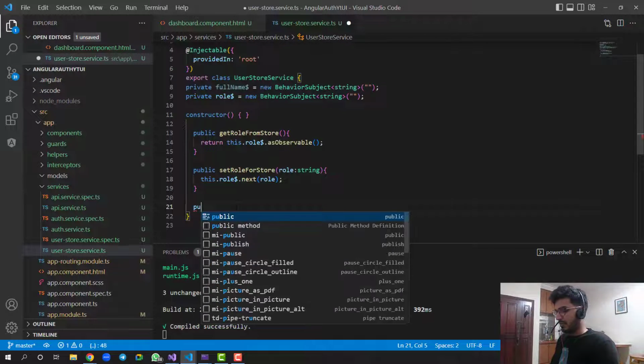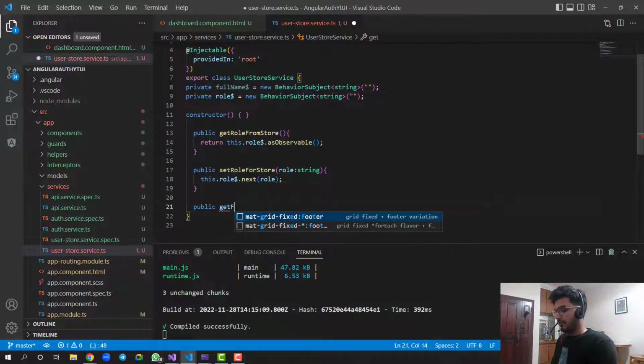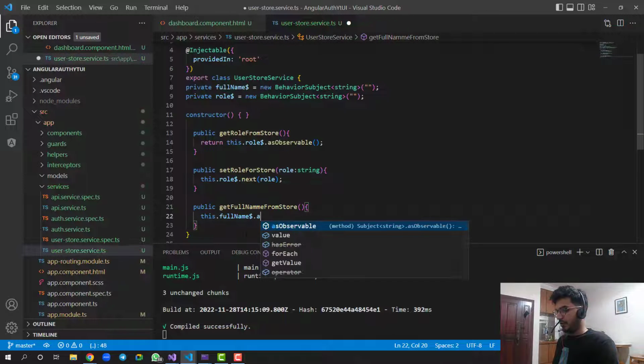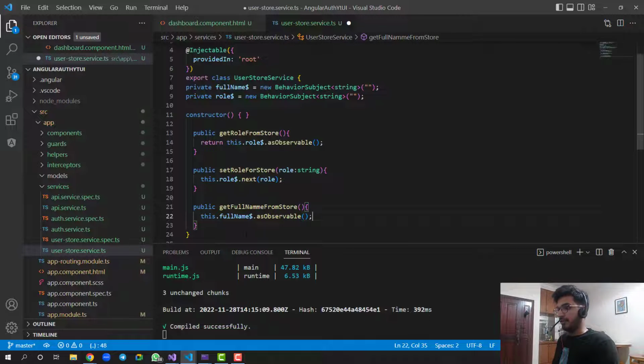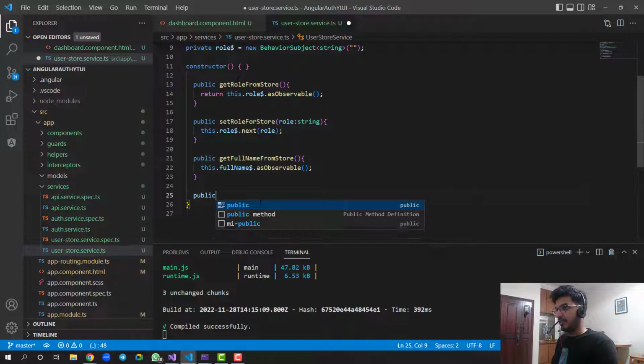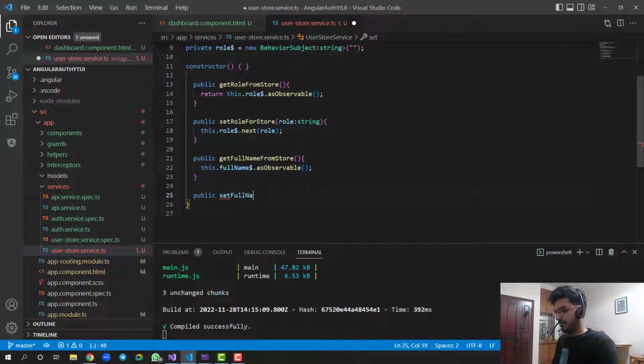Same thing I need to create for full name as well. So I'll say public get full name from store. Again this.fullName.asObservable. So I'm creating an observable here. So this is a stream. Observable is nothing but a stream of data. So I'm creating a stream of data from here, which will consist of my full name. And I will have to create the set as well. So I'll say public set full name for store. I'm giving some weird names, but it's okay.